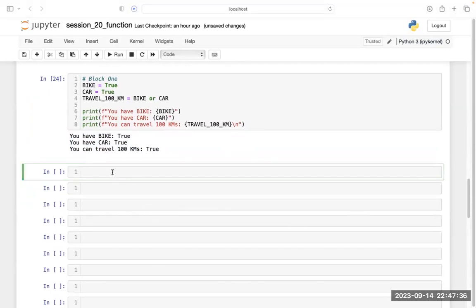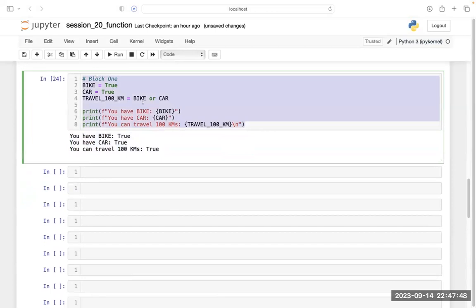Okay, bike true. Mr. Shankar, Mr. Adarsh, please have a look and tell me, is this clear to you or not? Because I want to explain something else. That's why first I am giving you a few examples, so that when I explain the real thing, you will understand why I was explaining this.